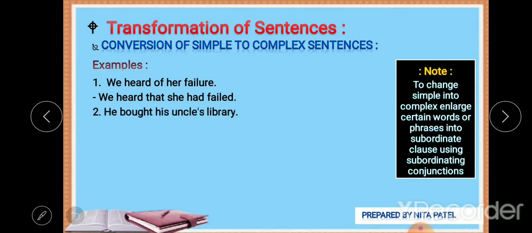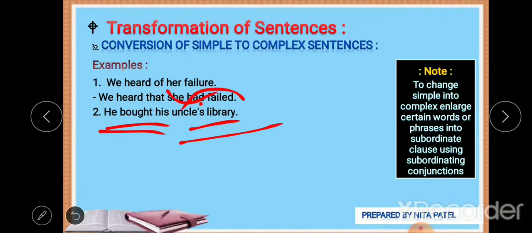Next, he bought his uncle's library. Now he bought something. From where did he buy it? From his uncle's library. Now which library?